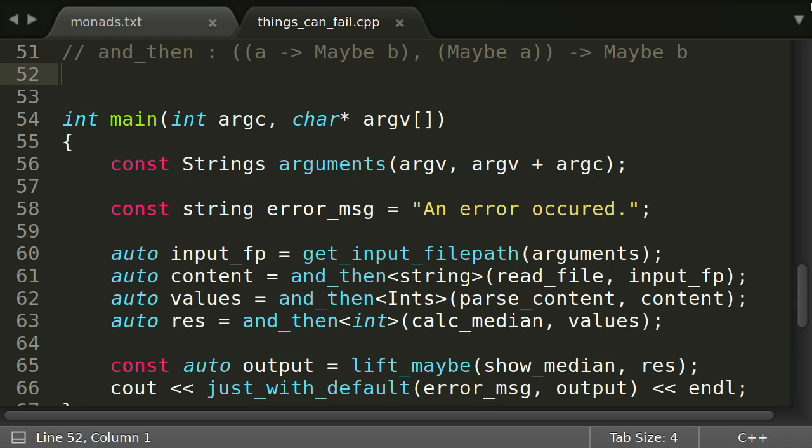So it takes two parameters, a function taking a normal value and returning a maybe, and a maybe value with an inner type that could be fed into the function. In case the second parameter is a just, it should apply the given function to it and return the result. If the second parameter already is a nothing, the result should again be a nothing. It turns out that it is very easy to implement.